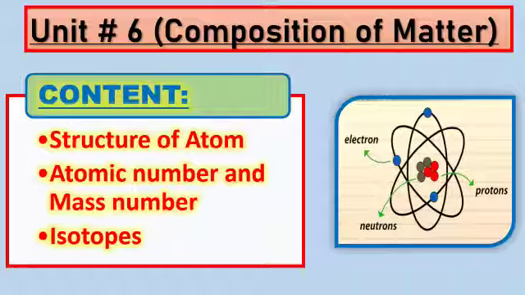After that, we have discussed the isotopes. Isotopes means atoms having the same atomic number but different mass number. This one is called the isotopes.